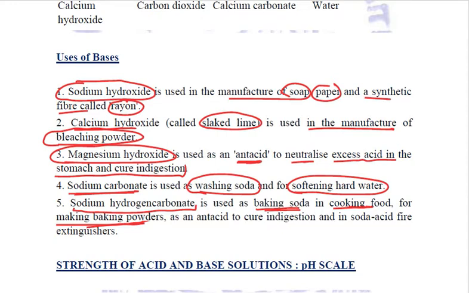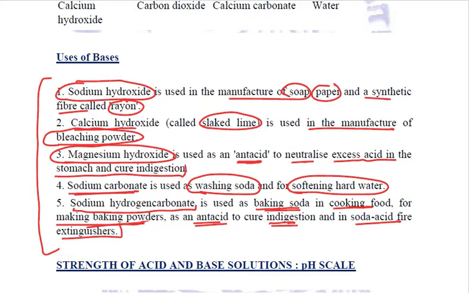It is used as an antacid along with magnesium hydroxide. This is also a very important antacid to cure indigestion. And it is used in soda acid fire extinguishers. These all you will be studying in this chapter in detail. So there are wide uses of bases, right?